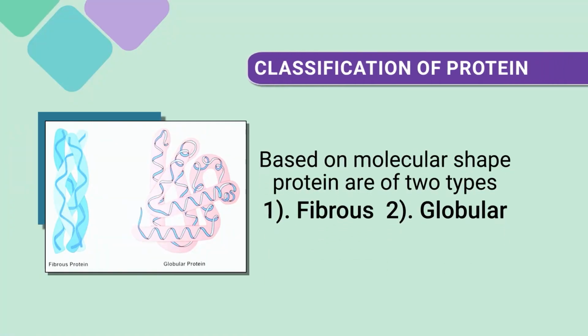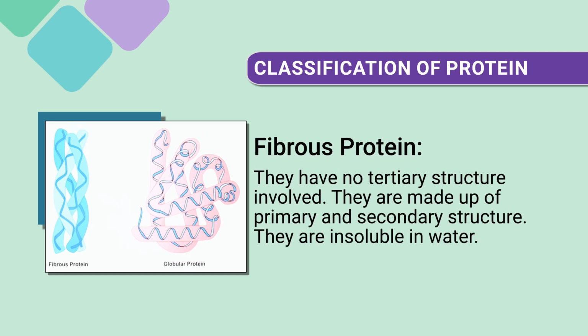Then we will move to another classification, based upon the shape of protein. On the basis of shape, proteins are classified into 2 groups: fibrous protein and globular protein. Fibrous proteins have no tertiary structure involved. They are made up of primary and secondary structure. They are insoluble in water.